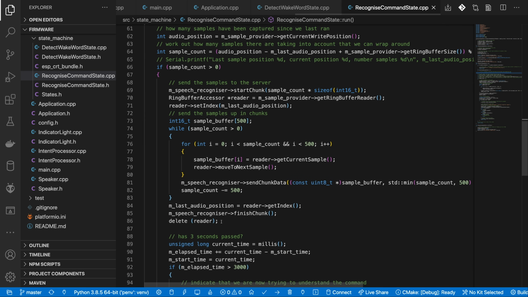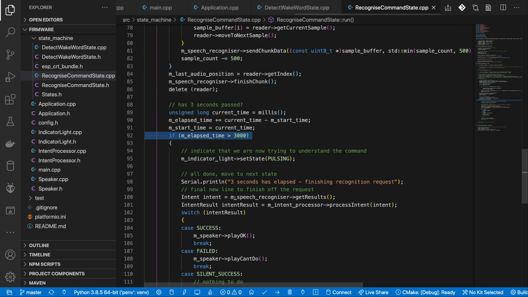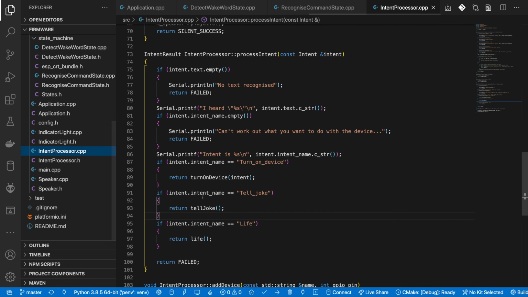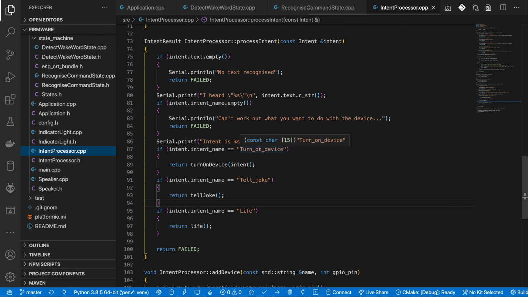Once we've streamed 3 seconds of samples, we ask Wit.ai what the user said. We could be more clever here and wait until we think the user has stopped speaking, but that's probably work for a future version. Wit.ai processes the audio and tells us what the user asked. We pass that onto our intent processor to interpret the request and move on to the next state, which will put us back into waiting for the wake word. Our intent processor simply looks at the intent name that Wit.ai provides us and carries out the appropriate action.